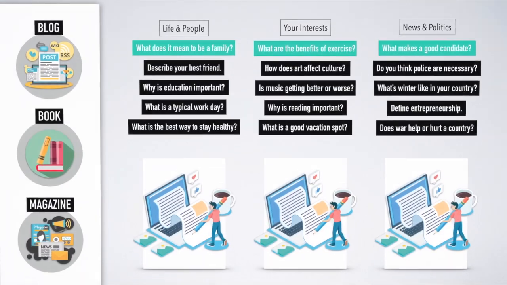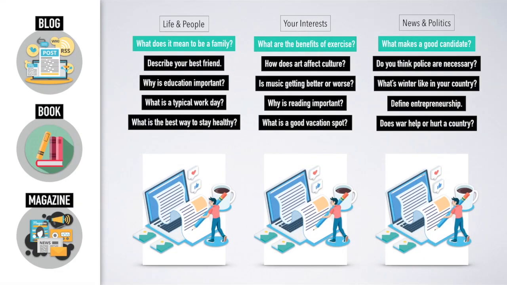Now, the next thing is step 6. Write about the topic. You see, what's happening is you have actually given your brain so much information about the topic prior to writing that when you start writing, it's going to be easier for you. Okay, so again, what do we have? We have life and people.